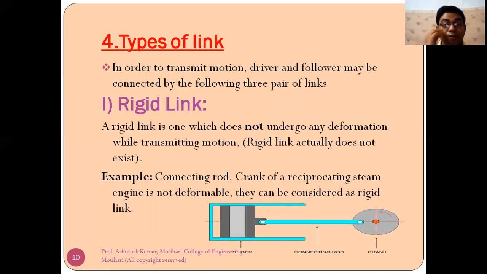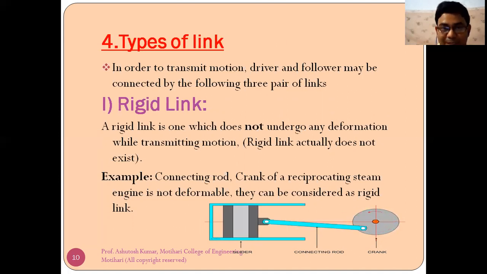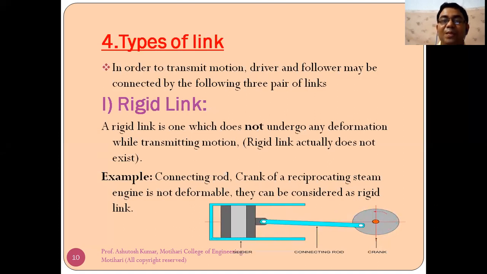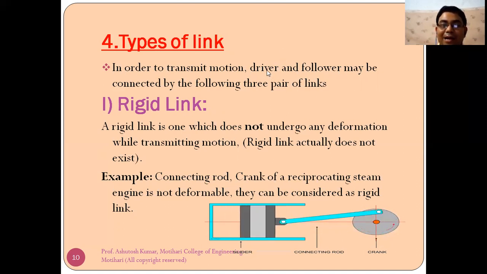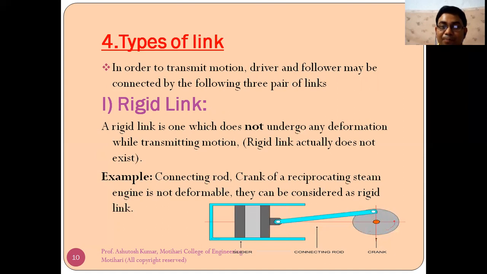Now, types of link, which is very important. We already understood what a link is. Now we will study the types of link. In order to transmit motion, driver and follower may be connected by the following three pairs of links. There are two terms in this line, driver and follower. Driver means some link or part which is given power.